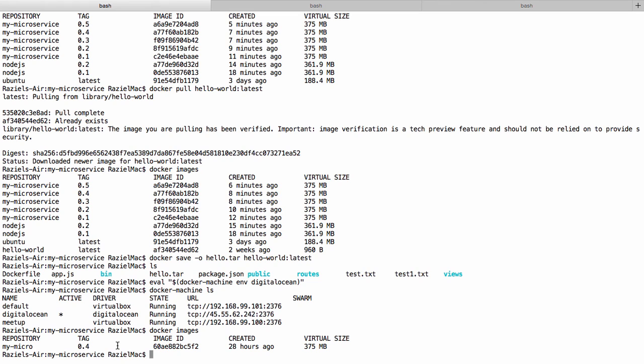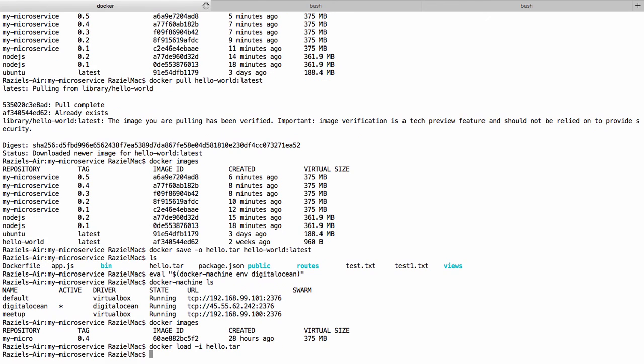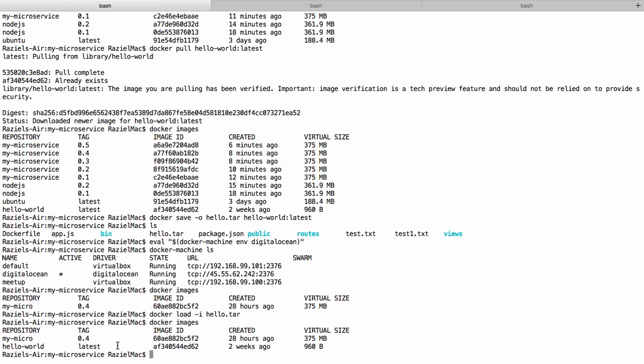But let's first start by loading the image that we saved into this remote host. We will do it by docker load, and then we'll specify the file name, and we'll run it, and that's it. If we do docker images now, we can in fact see that we have moved the image from one host to the other. Okay, so let's just see how we can easily do the very same thing that we did on my local machine, but on the remote host.